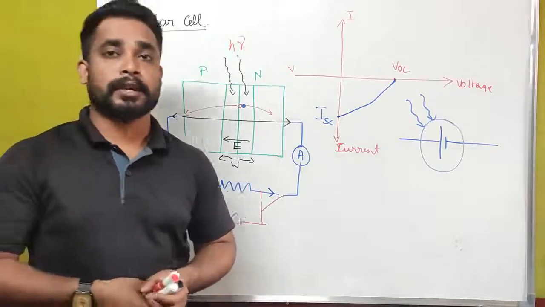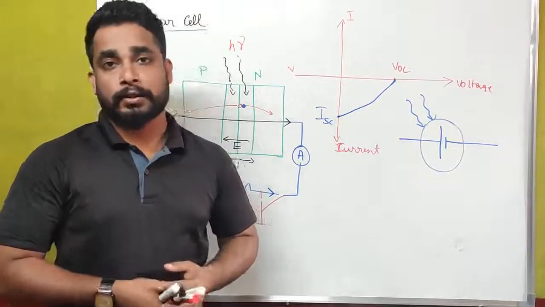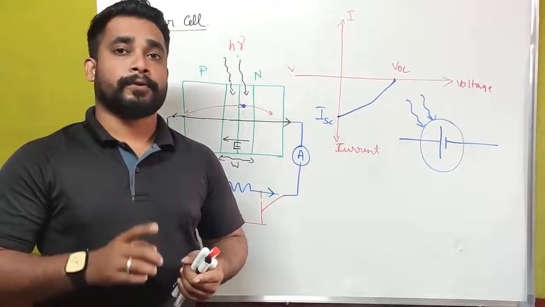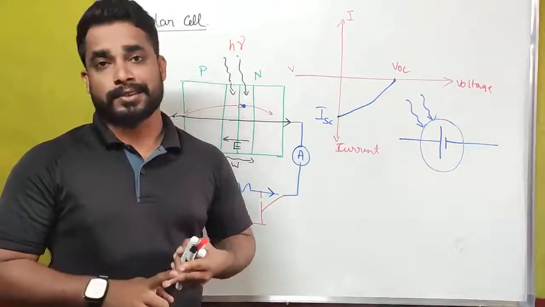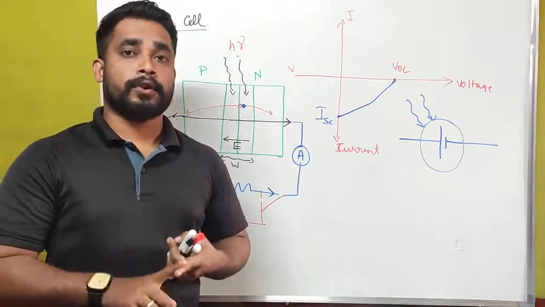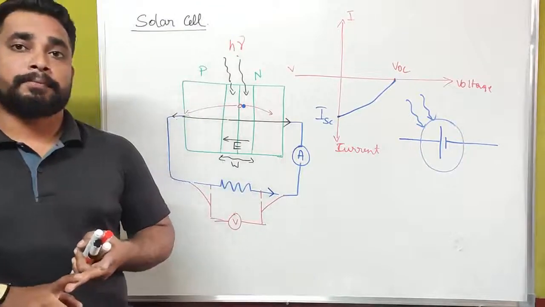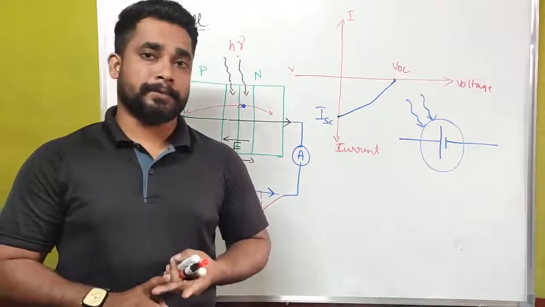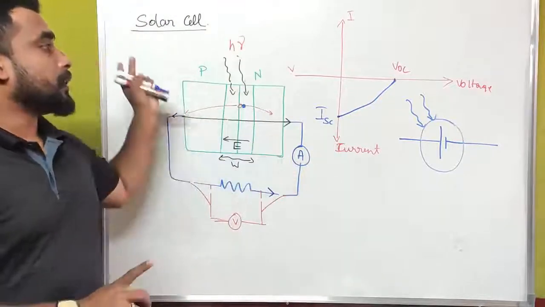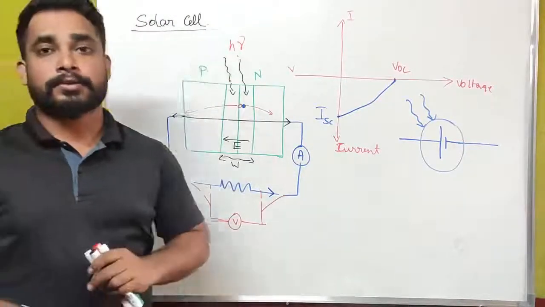In today's class we have discussed optoelectronic devices. They were photo transmitters and photo receivers. Photodiode is an example of a photo receiver, and LED is an example of a photo transmitter. And we have seen the solar cell. This is all about today's class.